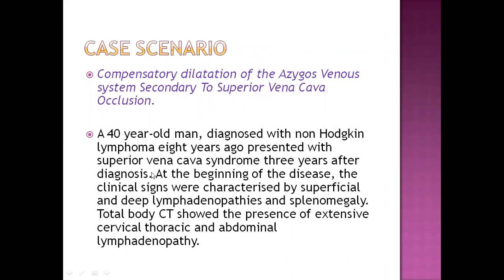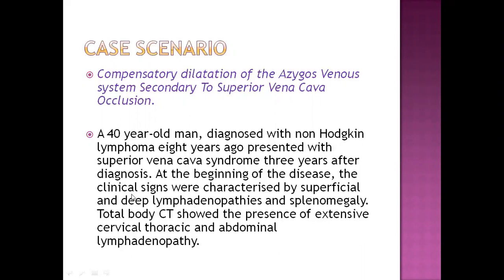Now, we'll start with the case scenario. An interesting case shows a compensatory dilatation of the azygous venous system which has developed secondary to superior vena cava obstruction or occlusion. A 40-year-old man was diagnosed with non-Hodgkin's lymphoma 8 years ago, and presented with superior vena cava syndrome 3 years after the diagnosis.